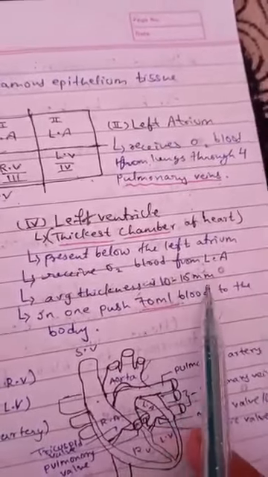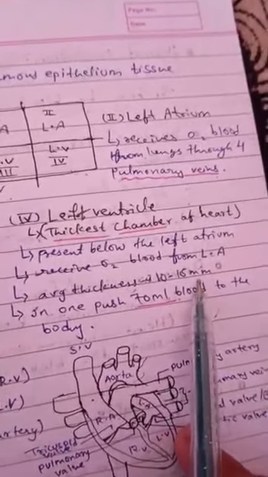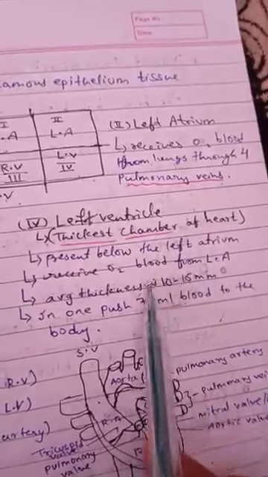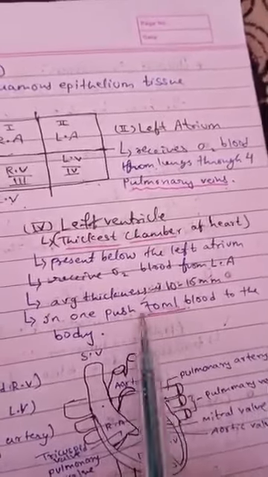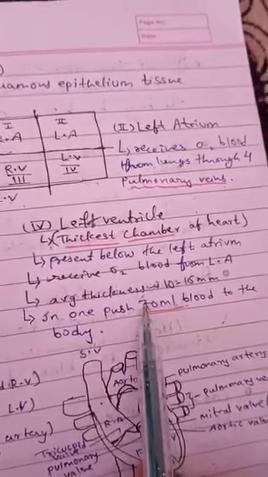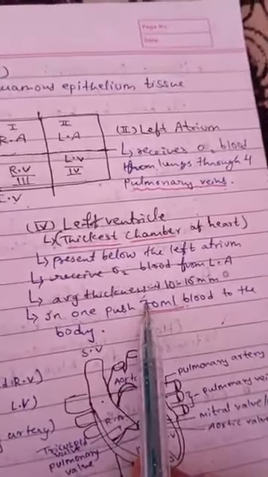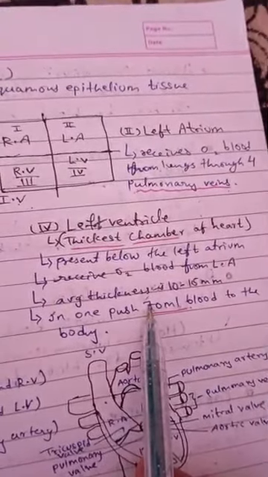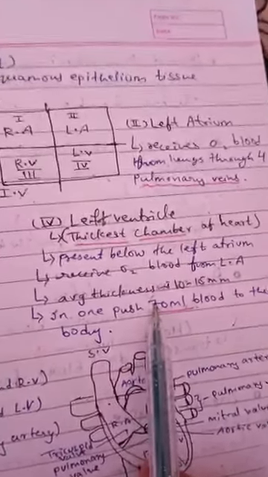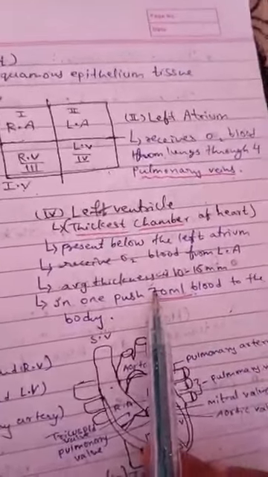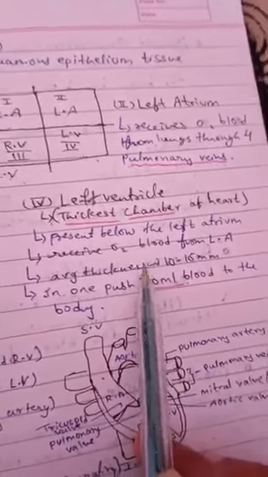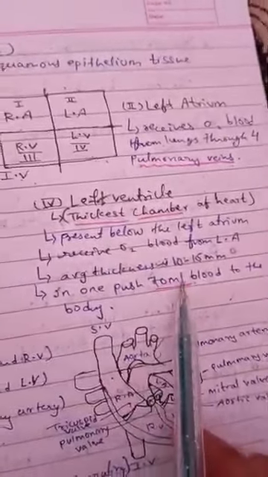The left ventricle is the thickest chamber because of that. It provides force to push blood all over the body.